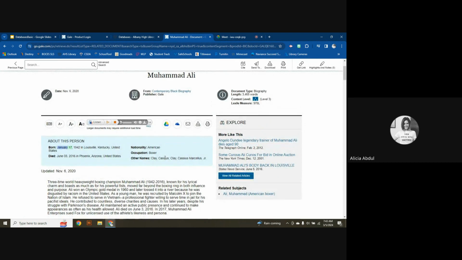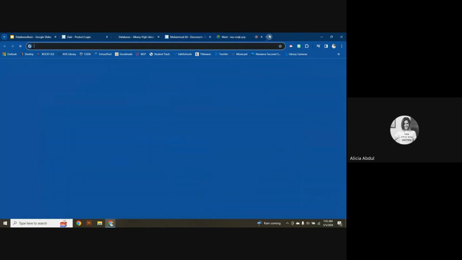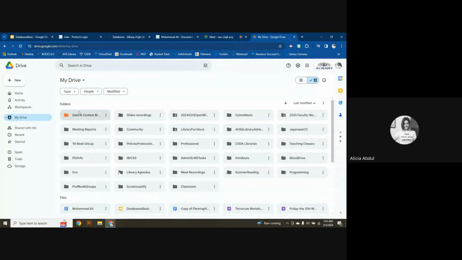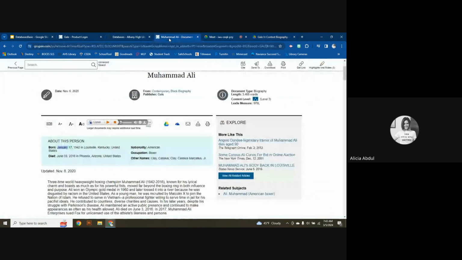And the last feature that I want you to make sure that you use is the drive feature. This allows you to save any article that you find in this database to your drive so that when we get to our drive, after I save it, you'll see this orange folder that has that article that I just saved that you can use afterward. So that's a super helpful piece of information. Anytime you find information that you want to make sure that you remember later on, use that drive button.